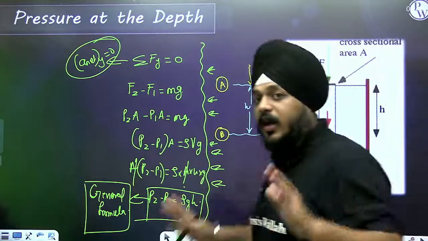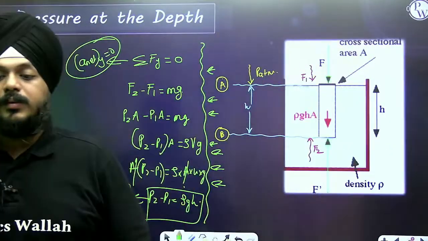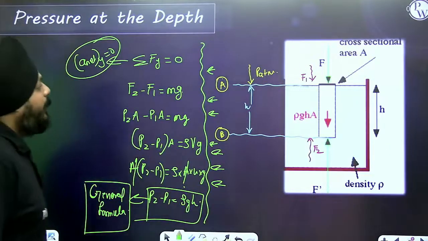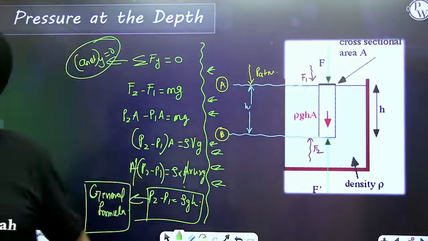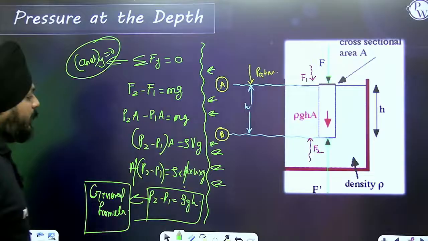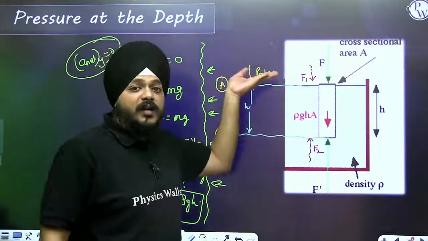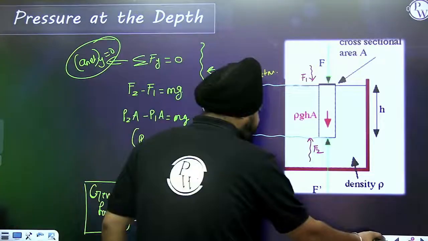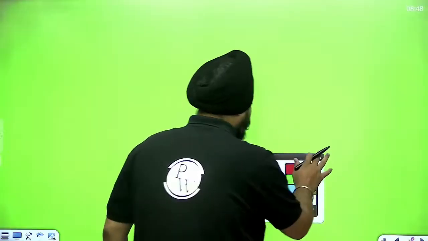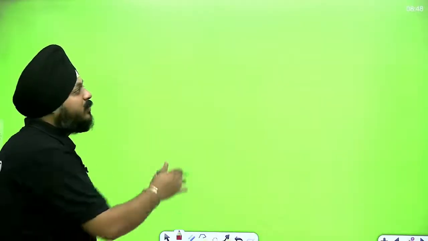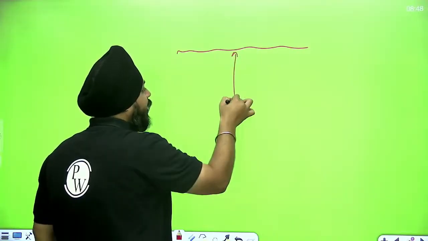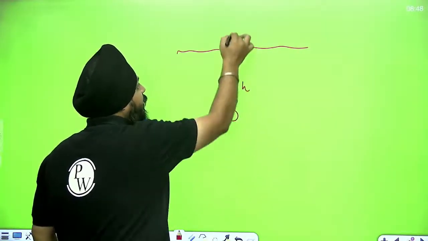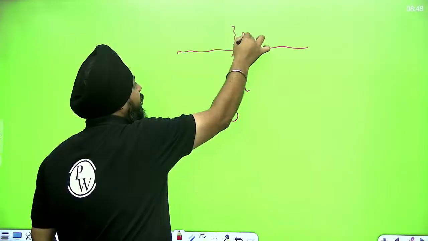Okay, the general formula we are talking about. Now, what is going to happen? Okay, what is going to happen further, right? Suppose with respect to the surface level, if we want to write up this formula, suppose this is a surface, and the object is here at the depth h. Then how does pressure vary? Here the atmospheric pressure is acting, right?